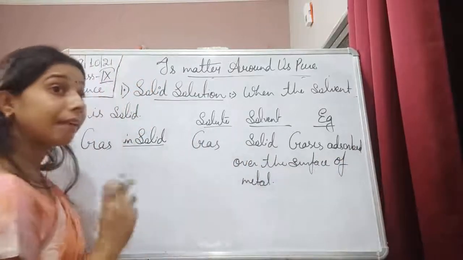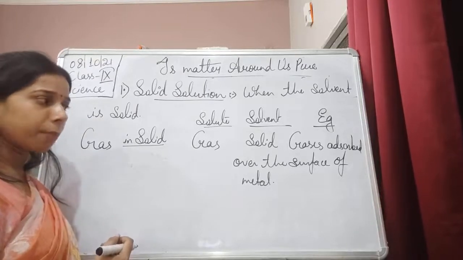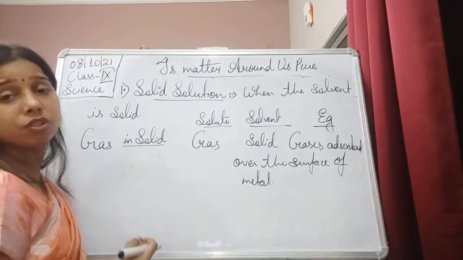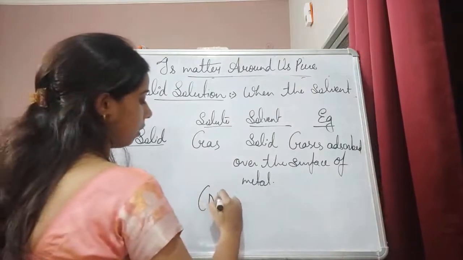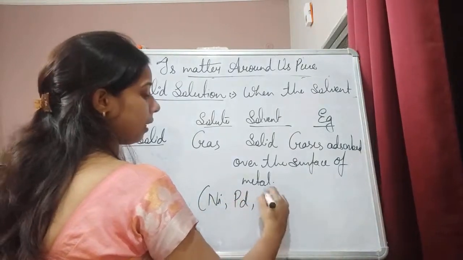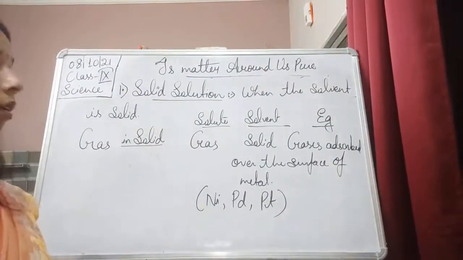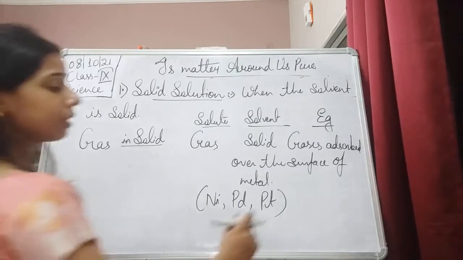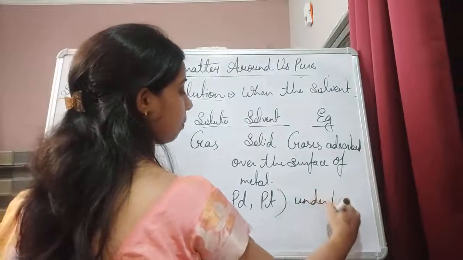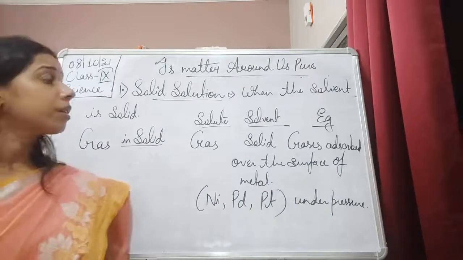Like you have heard about Raney nickel, which is a kind of catalyst. That is also a kind of adsorption of gases which takes place on the nickel. So examples can be nickel, palladium, platinum. These are all different examples, students. This adsorption actually takes place under pressure. Gas and solid, this is the solid solution.